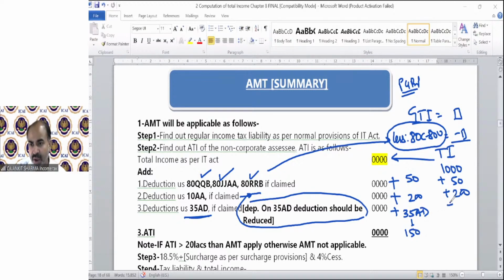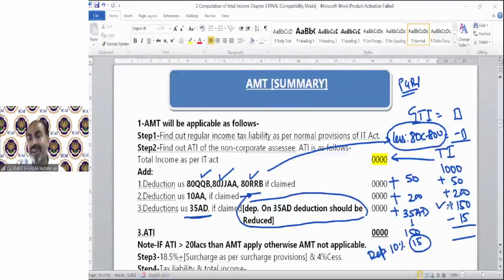Then we need to add back 150, but the provision says if deduction under section 35AD has been claimed in respect of any asset and it has been added back to calculate the ATI, then on that addition we need to calculate the depreciation. In case of building, the depreciation rate is 10%, so depreciation is 15, and that is going to be deducted.